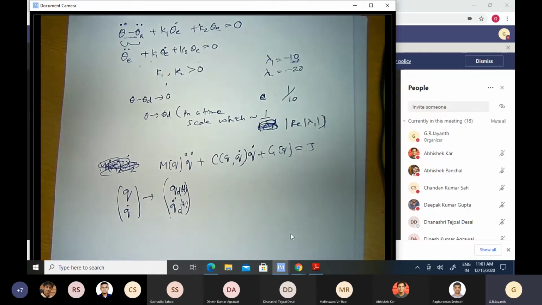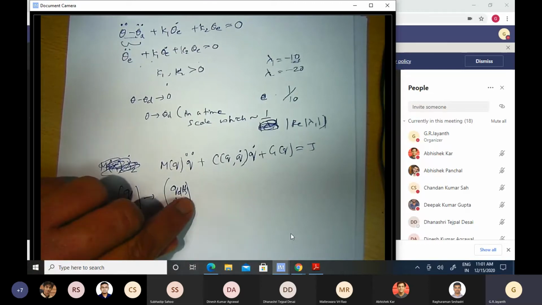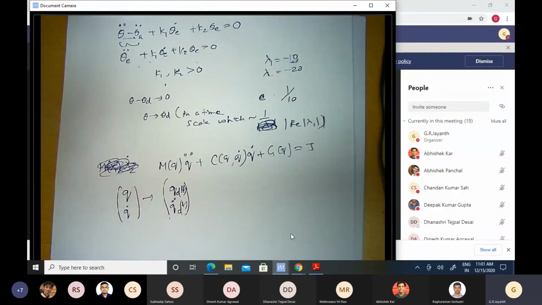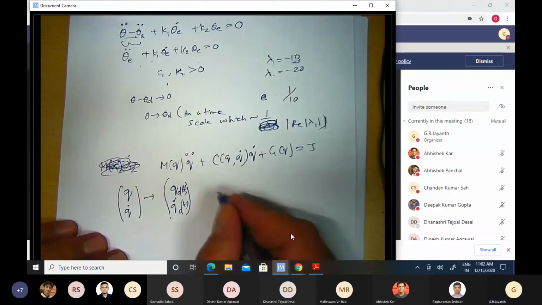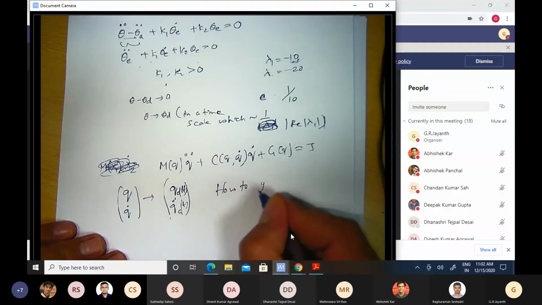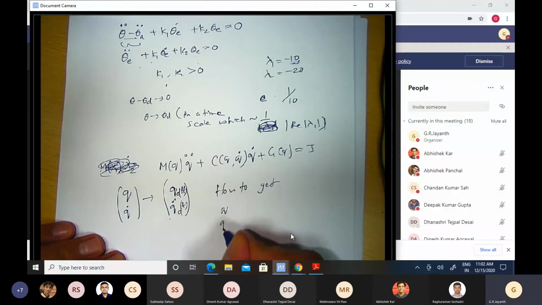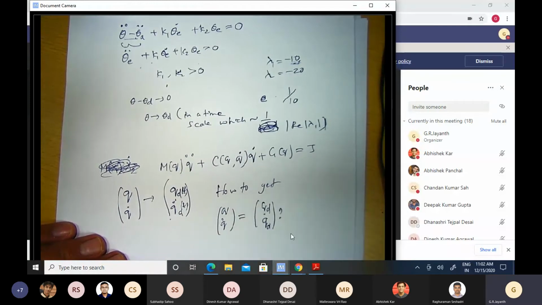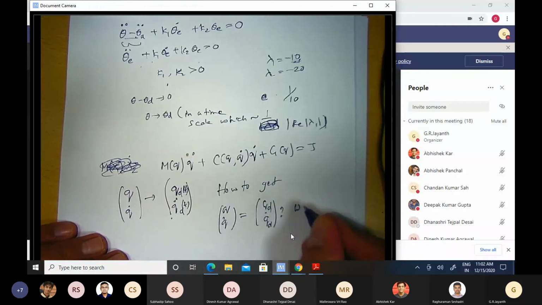The question then is, what joint torque should I apply so that my joint variables q and q dot will track these desired joint variables qd and qd dot? This is the problem. How to get q dot to be equal to qd dot. Okay, so what tau should I apply?